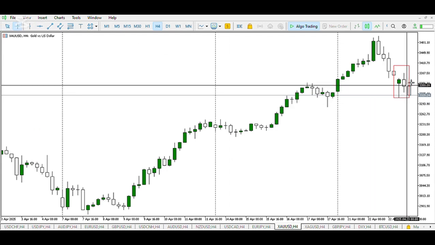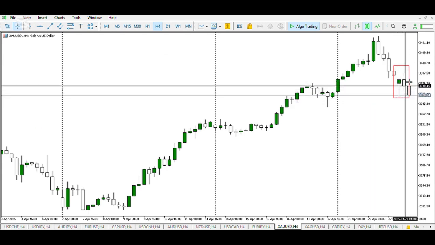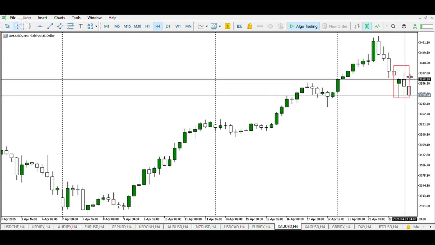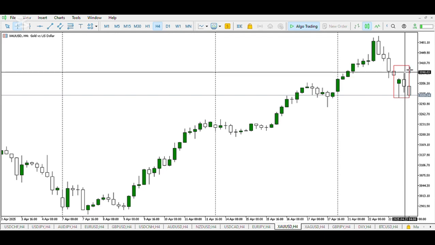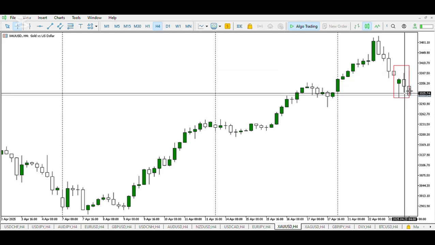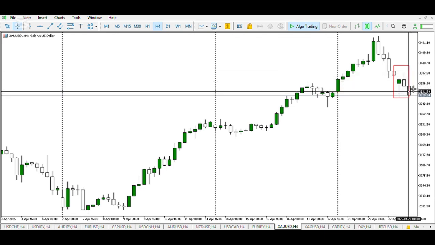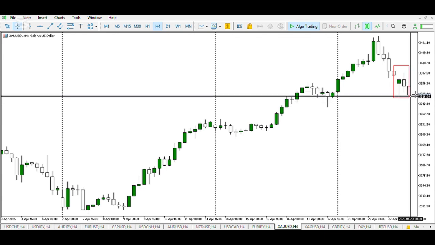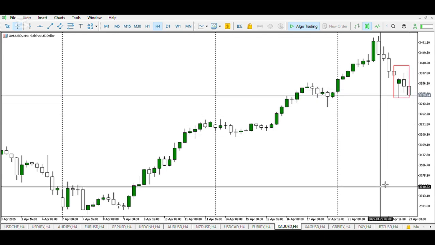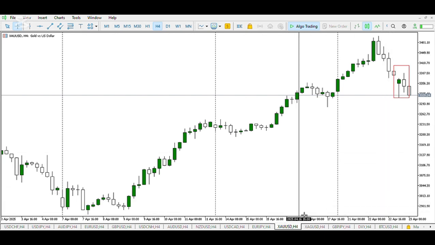On gold, you can see a classic AMD playing out, as here we have an accumulation of buyers. This candle, we have more buyers induced to the upside, then the sellers push price down, and the second half you can see the sellers strengthening and pushing price down. So on gold, if the low of the day is broken, then we can expect more weakness on gold.